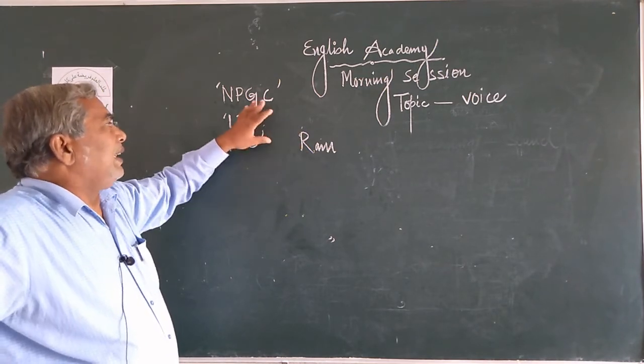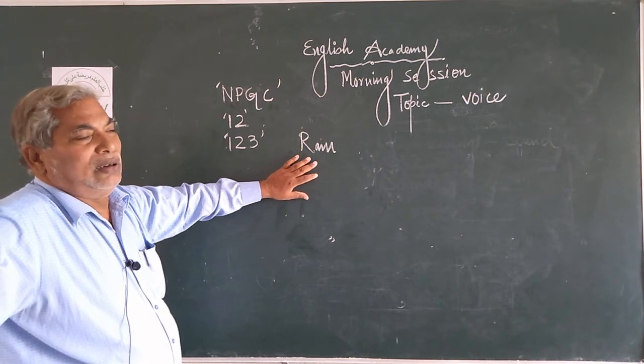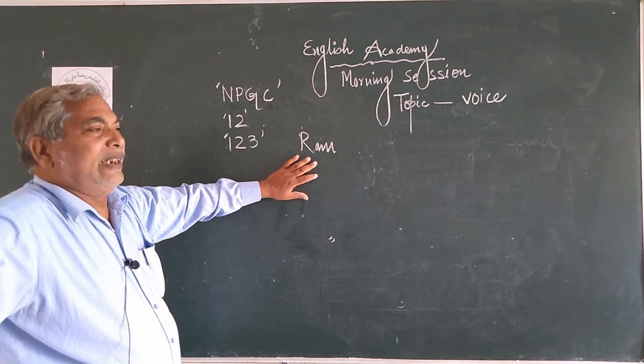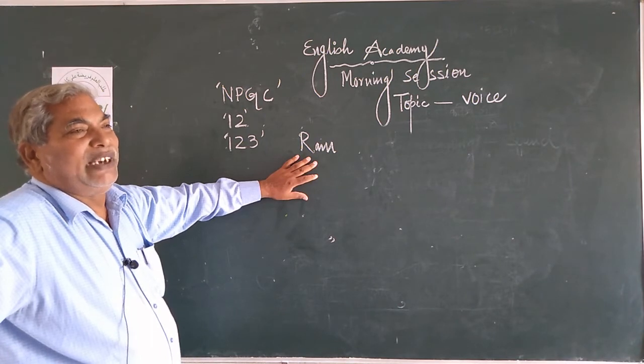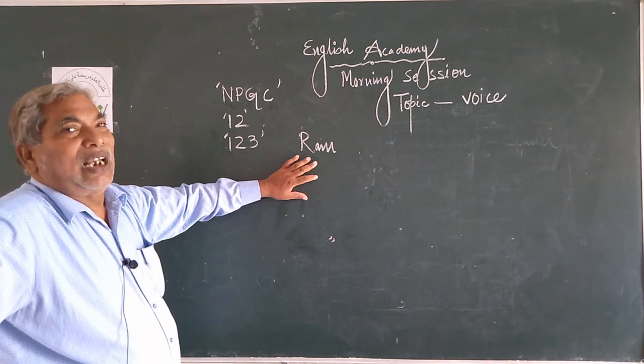Again, gender: Ram is a masculine gender. And the fourth point is case. Case means subject. Subject means nominative case. In Hindi, my dear students, you say karta karak.